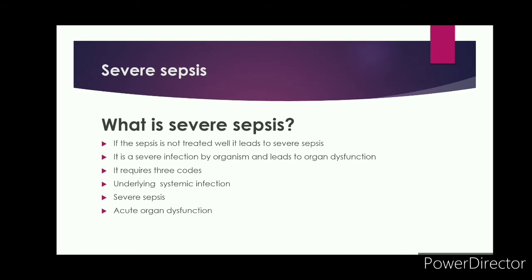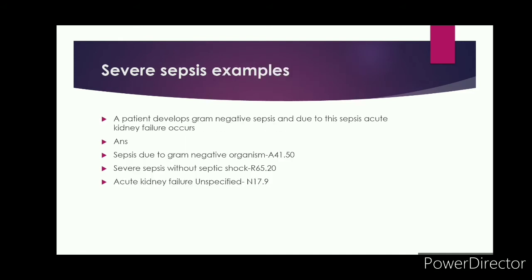So, I'll explain severe sepsis with an example. A patient develops gram-negative sepsis, and due to this sepsis, he is facing acute kidney failure. So, the codes are as follows. The first code is A41.50 and the second code is R65.20 and the third code is N17.9.